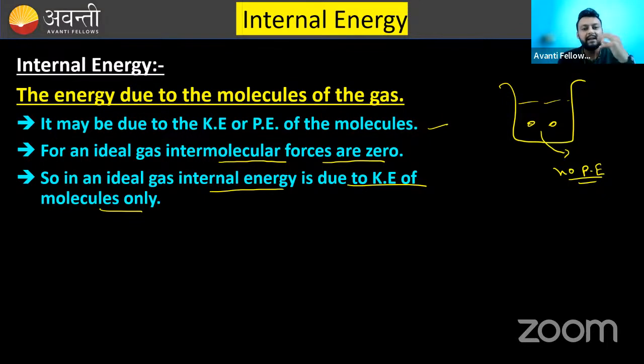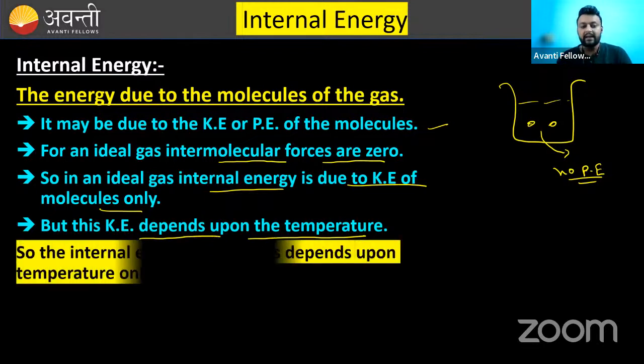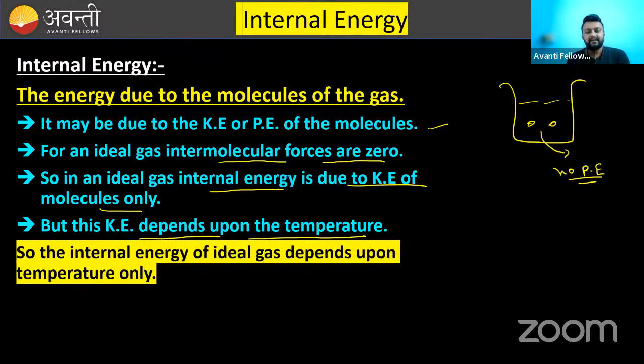Now, this kinetic energy comes from where? If you heat water filled in a container, the molecules start wandering, they start running faster, so kinetic energy increases. In the same way, the kinetic energy of the molecules of the gas is due to the temperature. This kinetic energy depends on the temperature. So what you can conclude here is that the internal energy of an ideal gas depends upon temperature only.